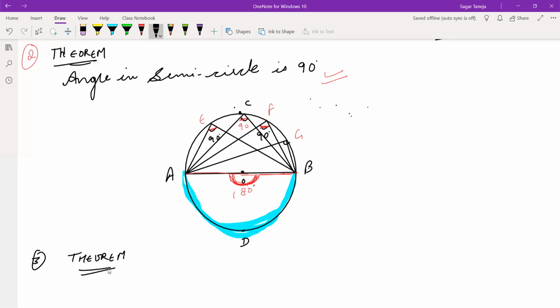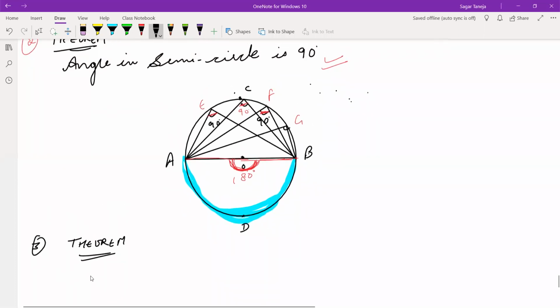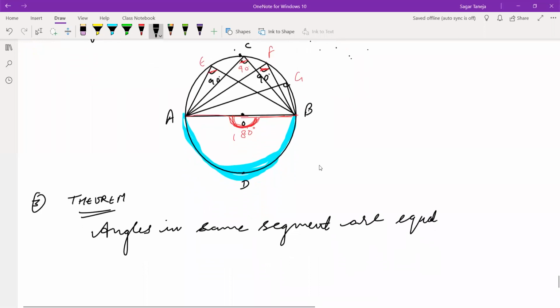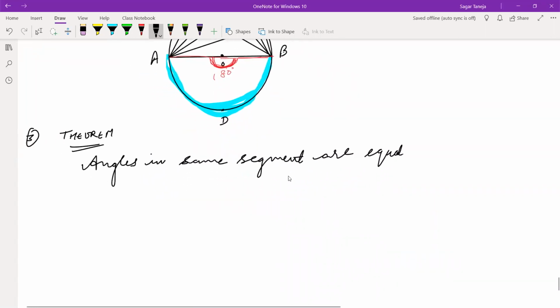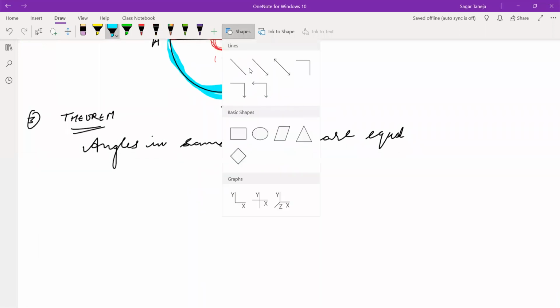one more theorem. From here, you can conclude one more theorem, right? Angles in same segment are equal. How this is possible? Now, as you all know what is segment, let's concentrate on segment now.